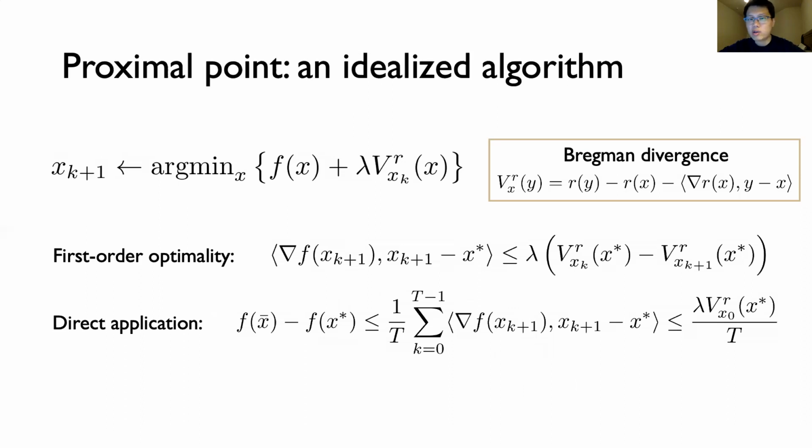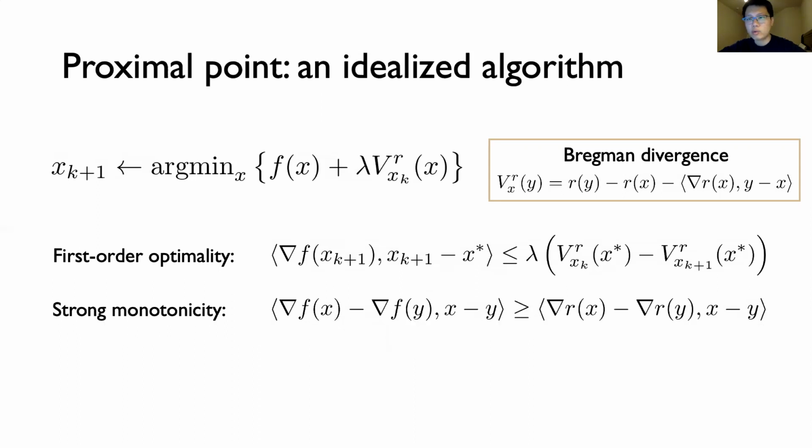By directly summing this guarantee over t iterations and taking an average, we see by convexity that the approximation error of the average iterate goes down at roughly a lambda over t rate. And the key observation here is that the right-hand side telescopes. So we simply pay the initial divergence averaged over all the iterations, the right-hand side being the difference of Bregman divergences.